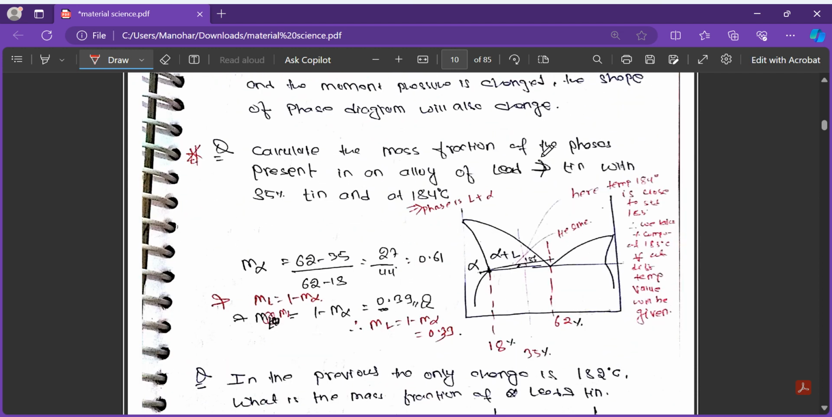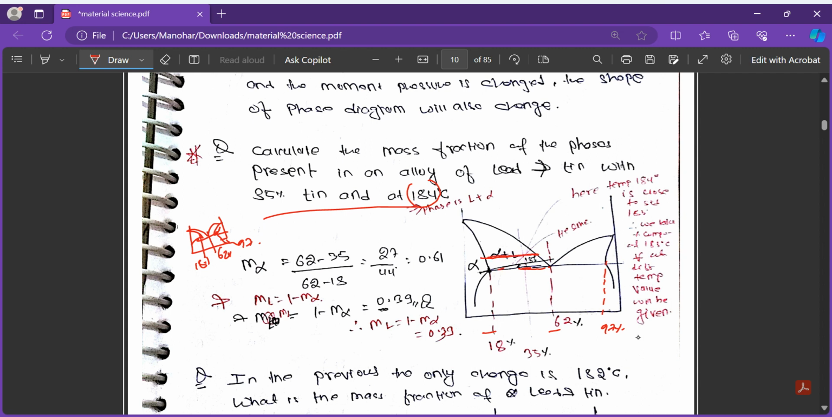Now we are going to calculate the mass fraction of the phases present in an alloy of lead and tin with 35% tin at 184 degrees Celsius. So I will again make the diagram for you. Like this we have made the diagram. Here we have 18%, we have to remember 62%, and here it is 97%. So this is the 183 degrees Celsius line. Now it is saying 184 degrees, so we have to go above, very near to 183.